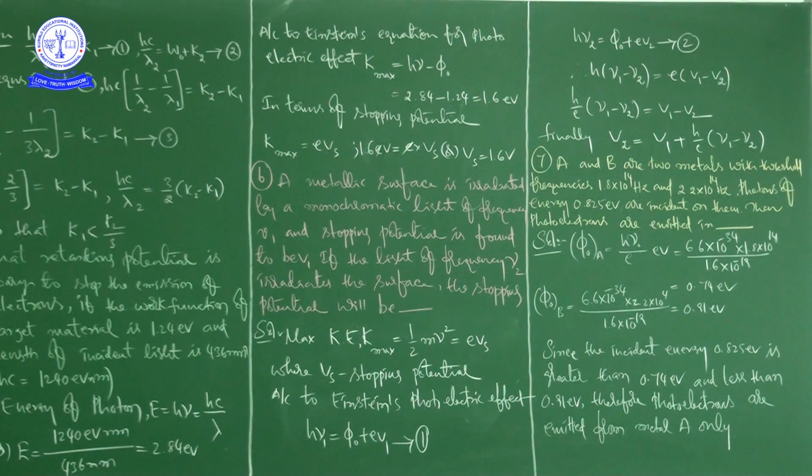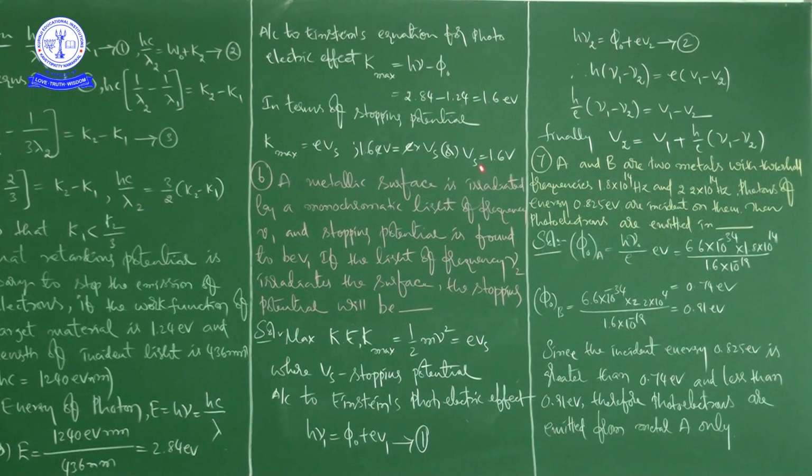According to Einstein's photoelectric effect, h nu1 is equal to phi naught plus E V1. And h nu2 is equal to phi naught plus E V2. So please keep in mind the work function is the same. So h nu1 is equal to phi naught plus E V1 and h nu2 is equal to phi naught plus E V2. It is like equation 1 and equation 2 when we applied the photoelectric equation for these two situations according to the problem.